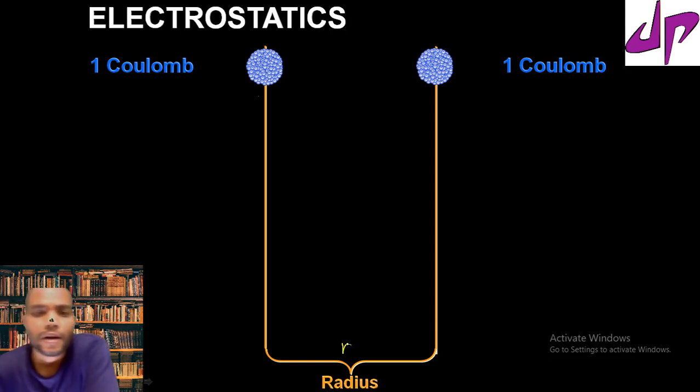So, two charges separated at a distance r. If 1 coulomb of charge is kept at a distance r, there is a force between them. The arrow mark represents the amount of the force and the direction of the force.